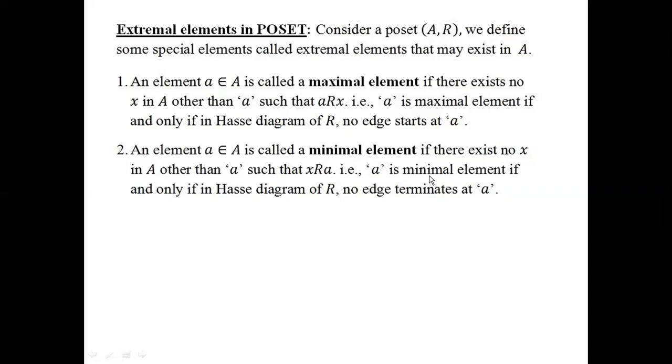That is, a is said to be the minimal element if and only if in the Hasse diagram of R, no edge terminates at a. So no edge should be ending at the element a to say that the element a is the minimal element.